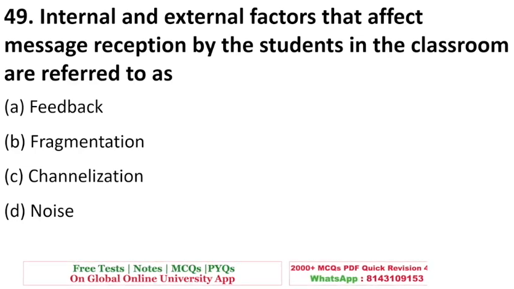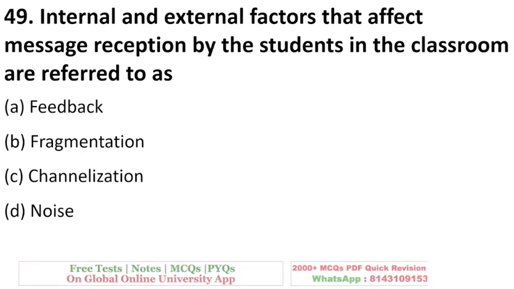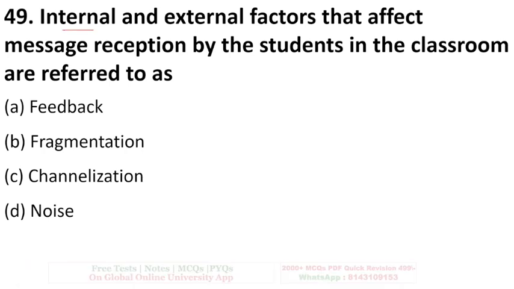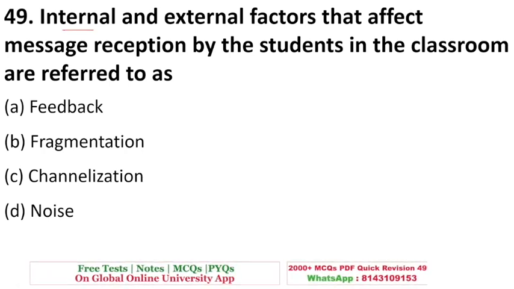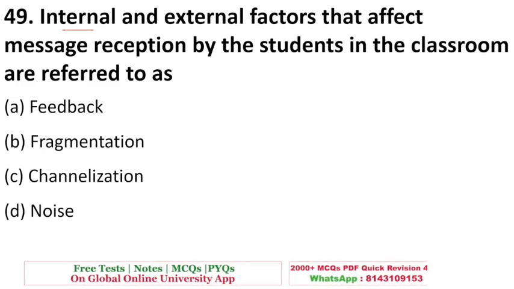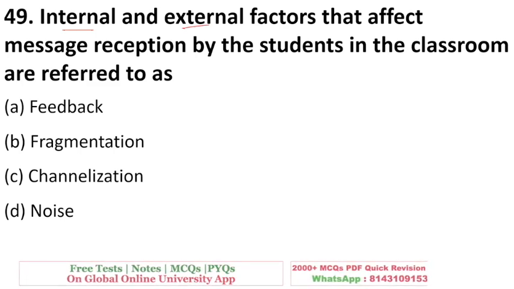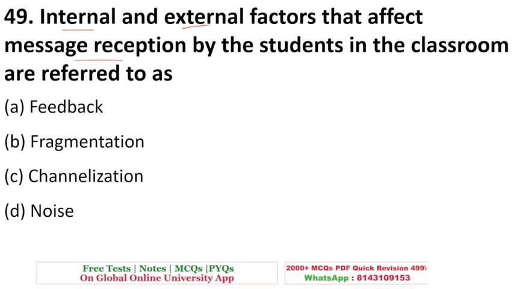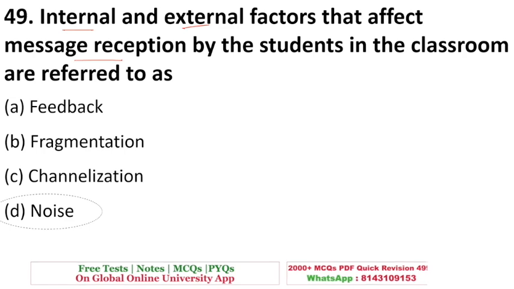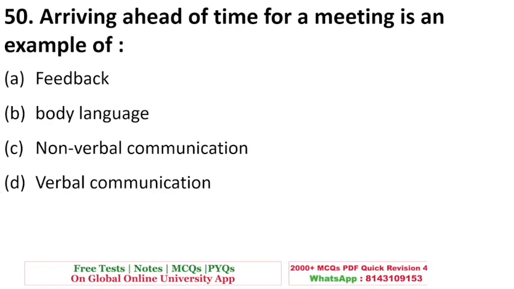Internal and external factors that affect message reception by the students in the classroom are referred to as. So there are internal factors, like some students causing disturbance, or if a student is not well. External factors could be loud music from outside the class. So all these things that affect message reception are called noise. Noise is any kind of disturbance that comes inside a classroom or in the communication process.